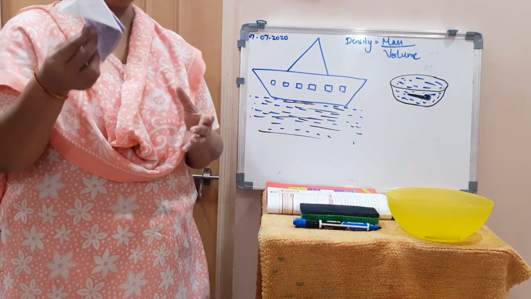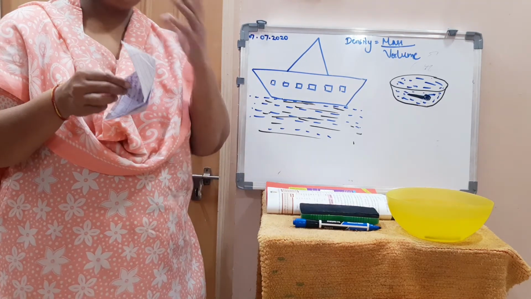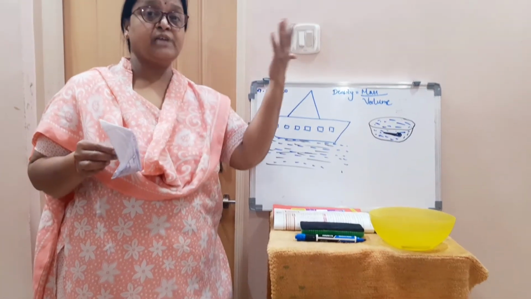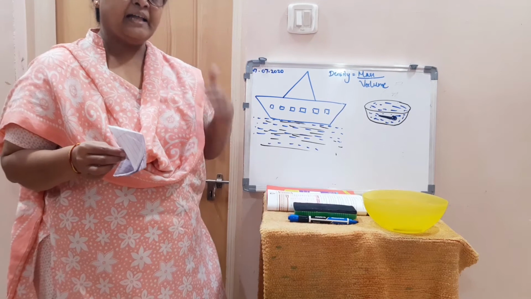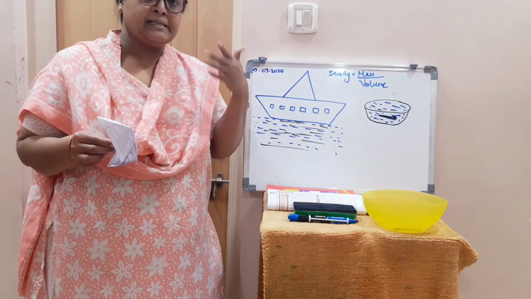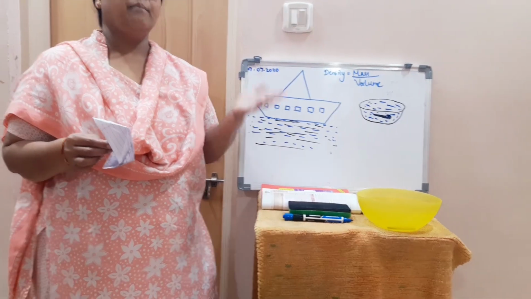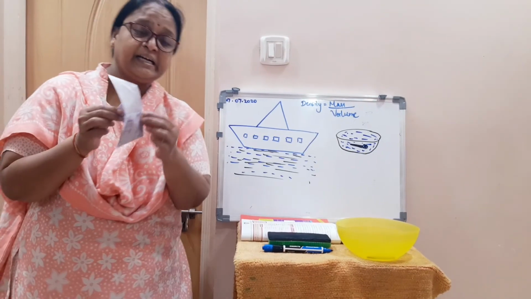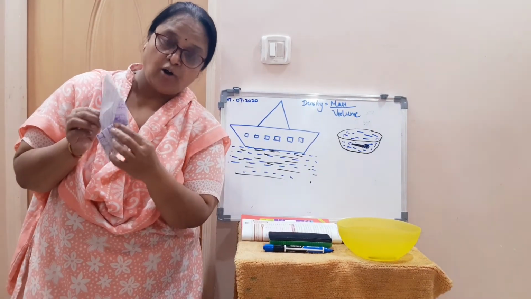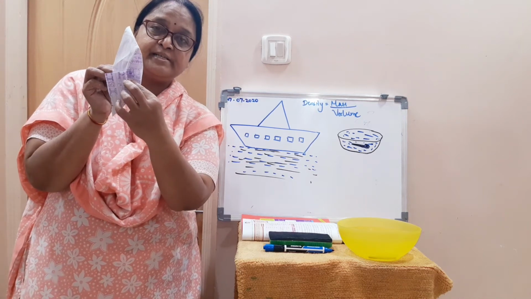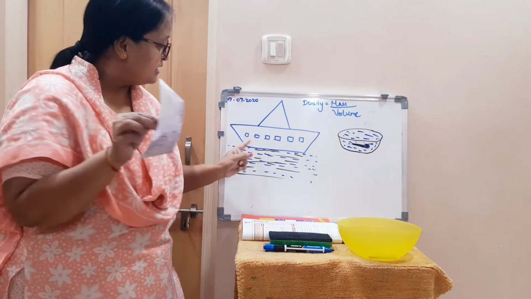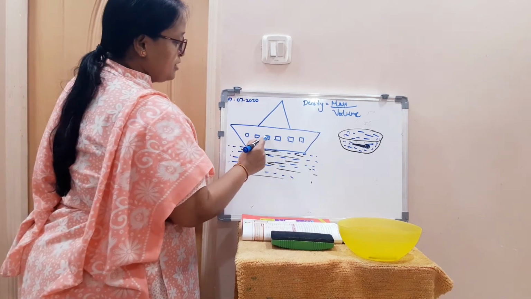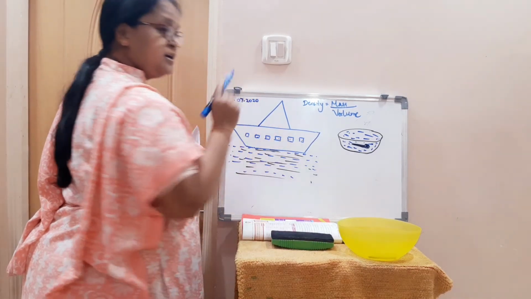Here I have made a paper boat. Though here it will also float on water, the ship, the big cruise ships and all, are made up of iron. And though it is made up of iron, which is denser than water, it floats. Why does it float? Because it contains hollow spaces inside it. Here I have drawn these hollow spaces inside that ship.